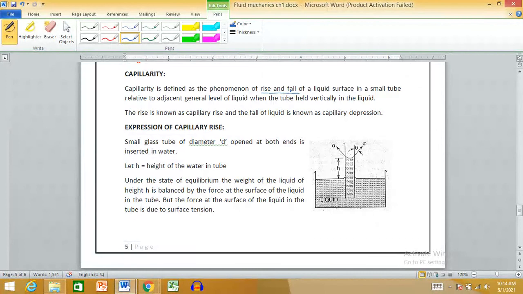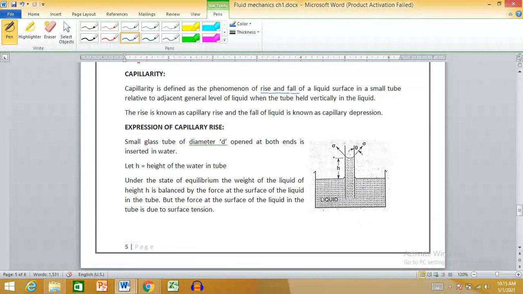That means, suppose you can see this figure. You have liquid in this container and you are inserting a small tube. This is your tube.